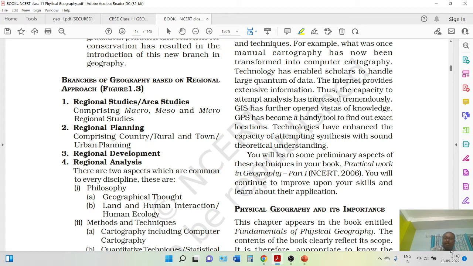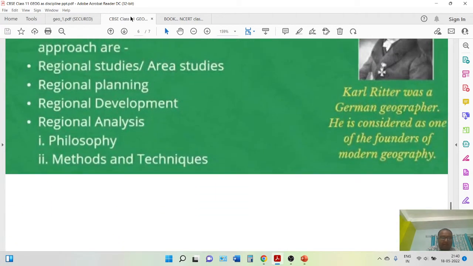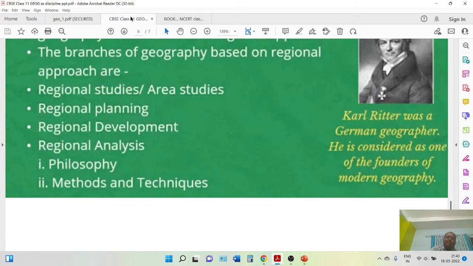As I have told you, Carl Ritter is one of the important names who introduced the concept of regional approach. What is the importance of regional approach? In this type of approach, geography was studied region-specific. Some examples are regional planning, area study, regional development, and regional analysis.